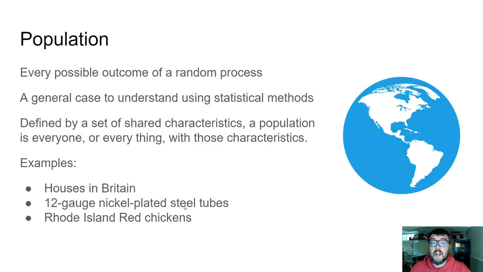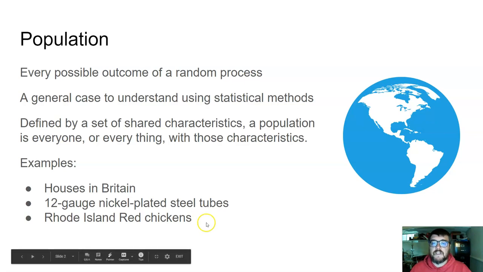The first thing we have to talk about when we talk about descriptive statistics is what we're describing. There's really two key concepts that we have to keep in mind when we're talking about the things that we're describing with statistics. The first one is a population. Now, a population is a theoretical, sort of hypothetical thing that is connected to a random process. It's a general case that is defined by a set of shared characteristics.